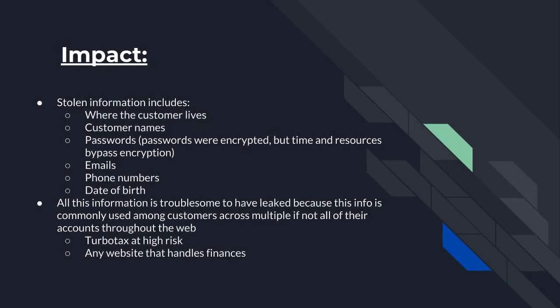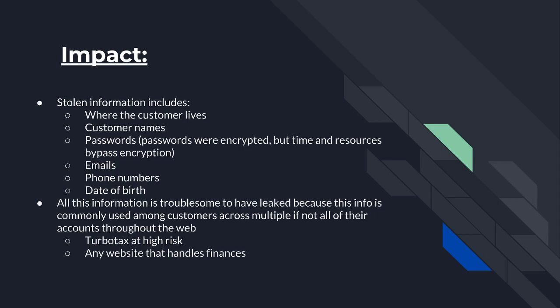Now for the long-term impact, stolen information includes where the customer lives, the customer names, passwords. The passwords were encrypted, but time and resources are the only thing needed to bypass encryption. Their emails were stolen, their phone numbers were stolen, as well as their date of birth. All of this information stolen is detrimental not only to eBay's network, but to other networks as well.